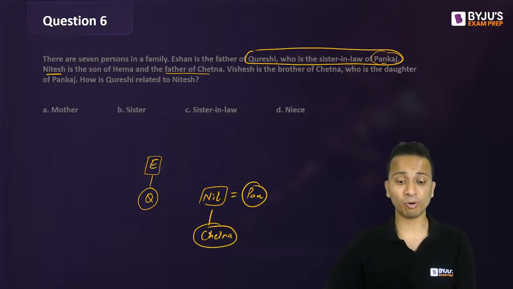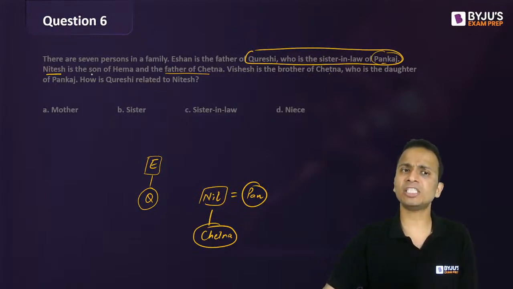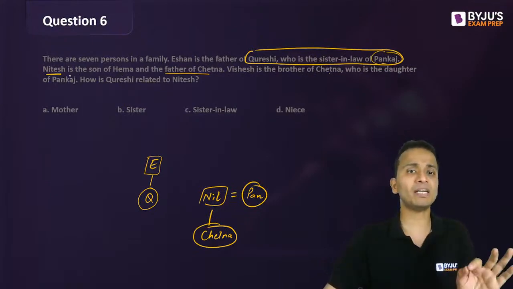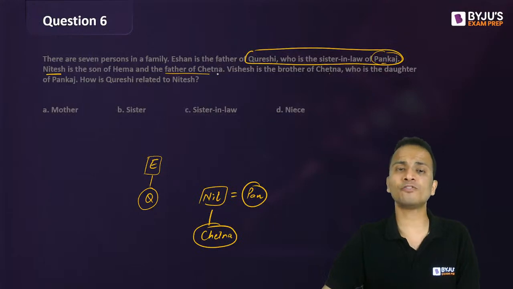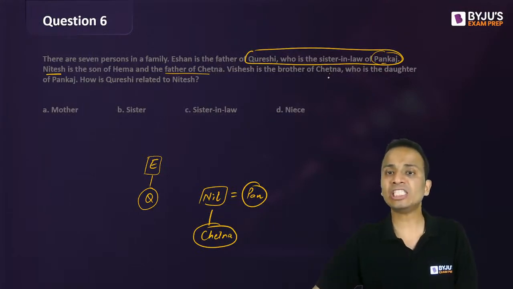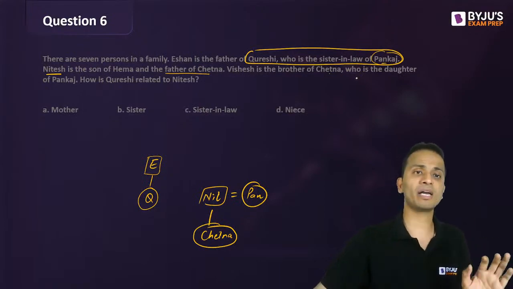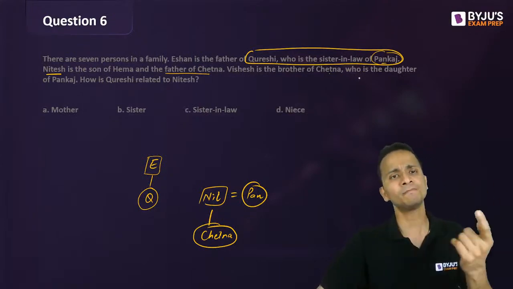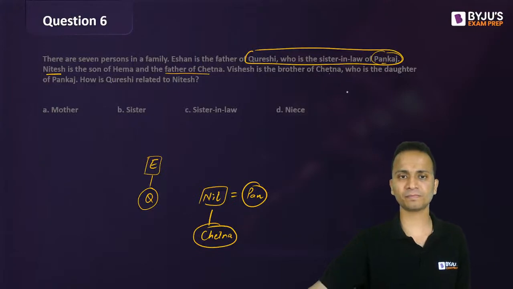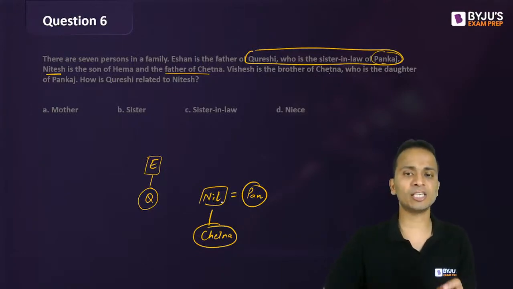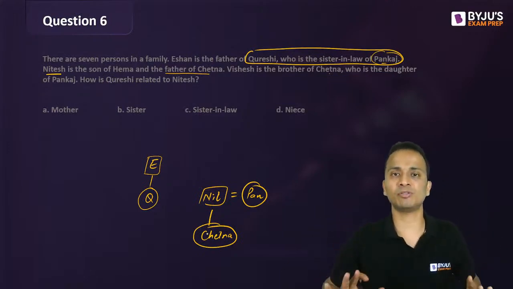Now this is a very important pointer. Nitesh is the son of Hema, I'll keep it aside, but Nitesh is the father of Chetna, and Chetna is the daughter of Pankaj. So Pankaj has to be the mother. Nitesh is husband, Pankaj is wife, and their daughter is Chetna. This much we have understood from here.